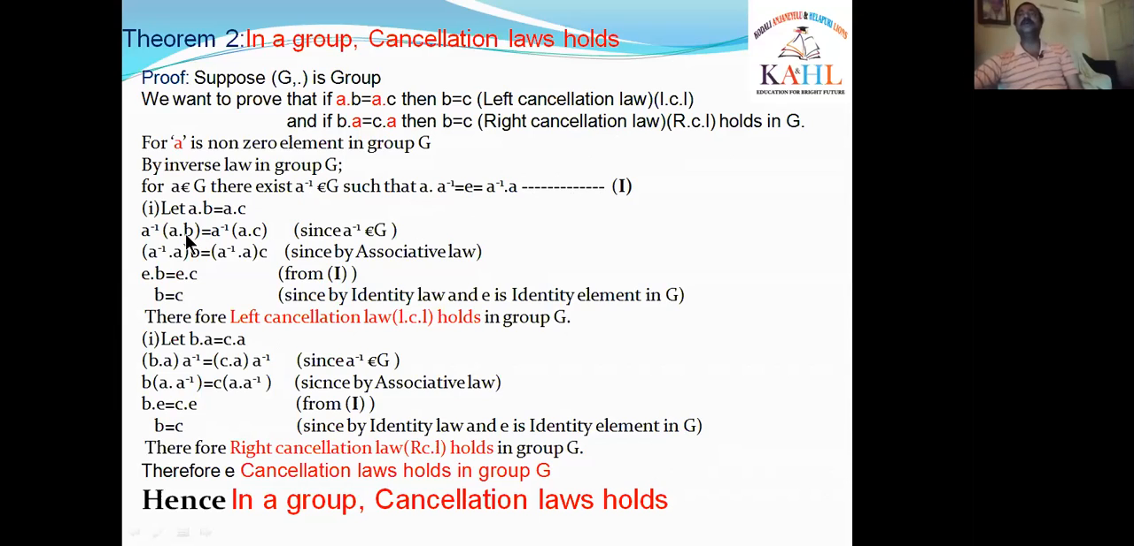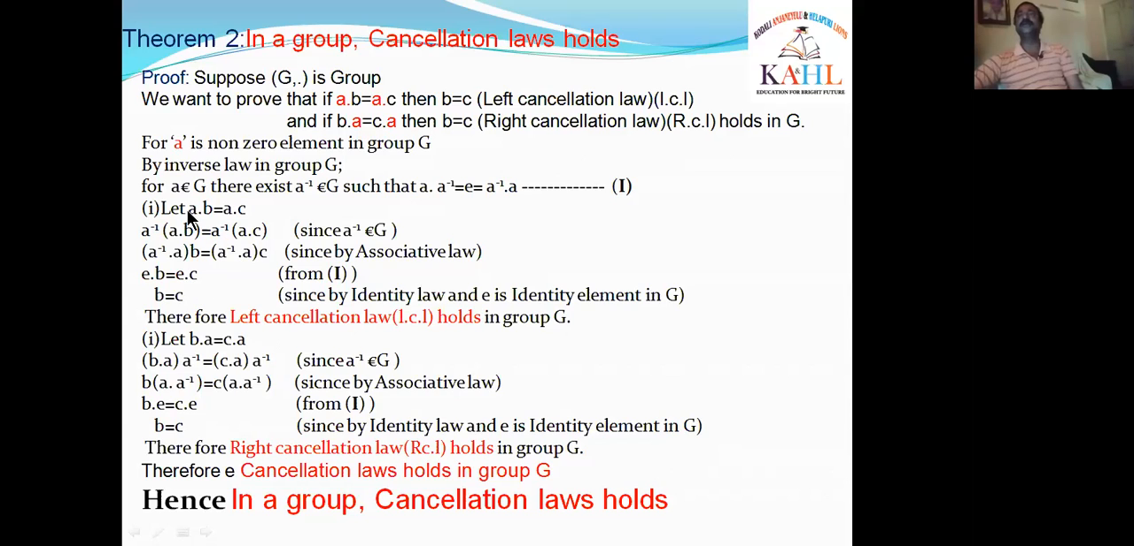Now I am proving the first law, that is, the left cancellation law must hold in G. For that, I am taking AB is equal to AC. If we observe this one, let AB is equal to AC. What do you have to prove? A must be cancelled on both sides. That means B is equal to C may be the result.